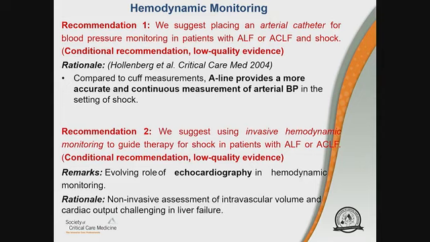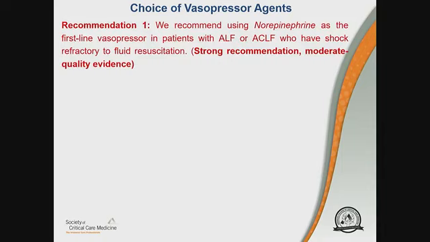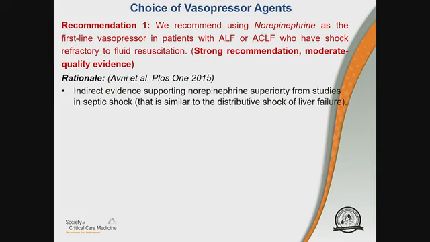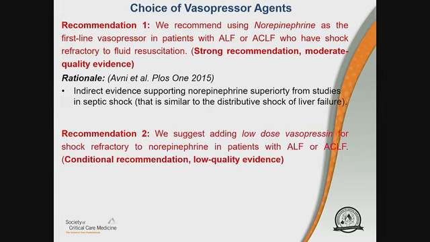Moving on to choice of vasopressor agents. Recommendation 1, we recommend using norepinephrine as the first-line vasopressor agent of choice in patients with ALF or ACLF who have shock that's refractory to fluid resuscitation. We made this a strong recommendation with moderate quality evidence. And again, this is based on indirect evidence from data in septic shock and given the similarity of the shock, this distributive shock in liver failure.